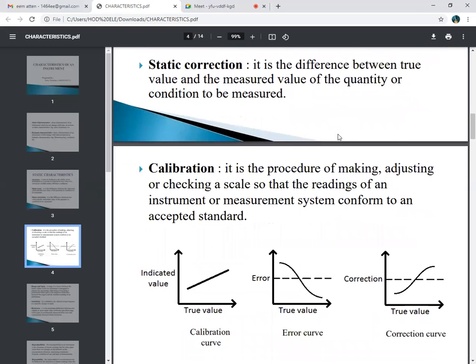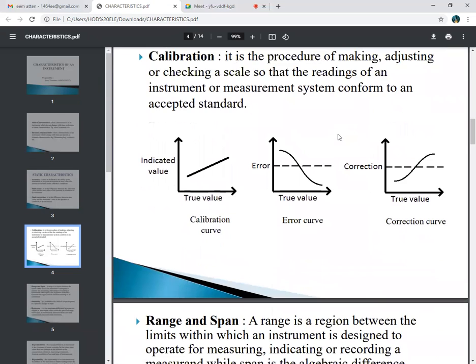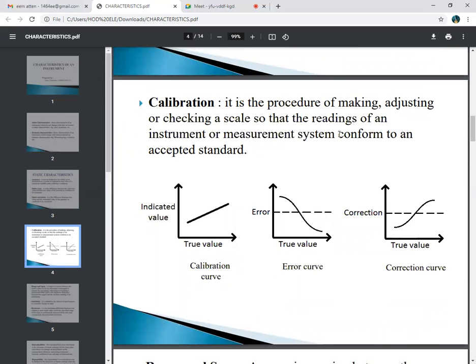Next one is calibration. What is meant by calibration? It is the process by which we calculate the permissible percentage error by comparing the instrument to be calibrated with a standard instrument.